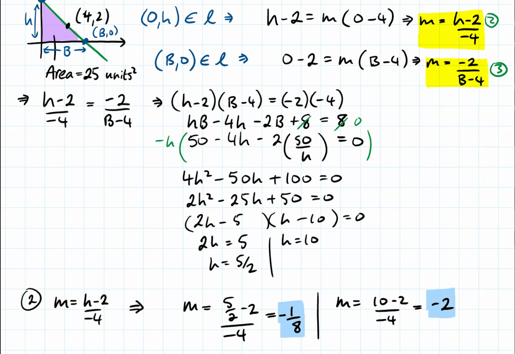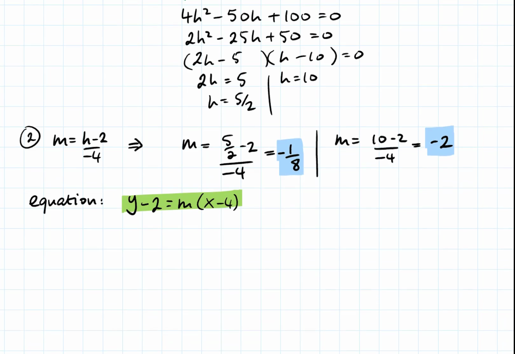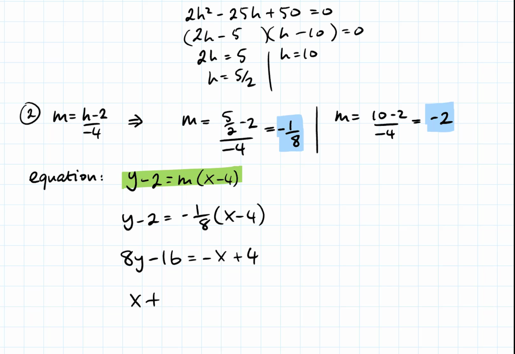So the last thing to do then is just put these two answers back into our equation of the line. The equation of the line that we have with the point (4, 2) is y minus 2 is equal to m times (x minus 4). So if the slope is negative 1/8, it looks like this. Multiply across by 8, add x and take 4 from both sides, and we have the equation.